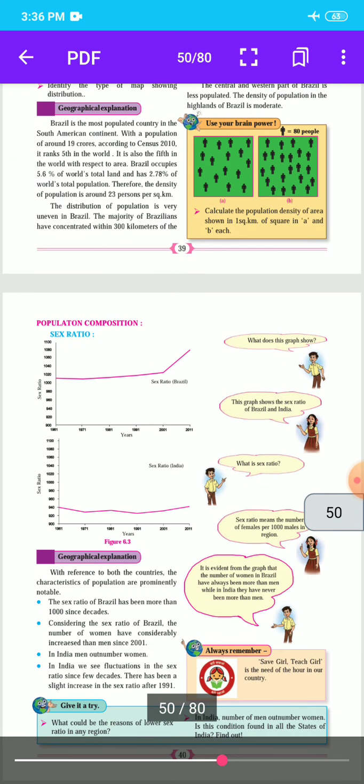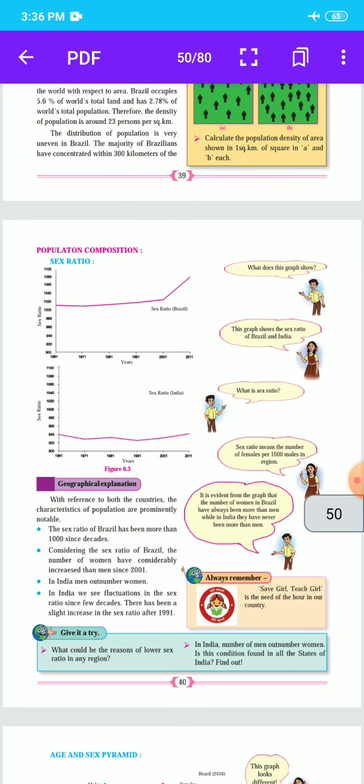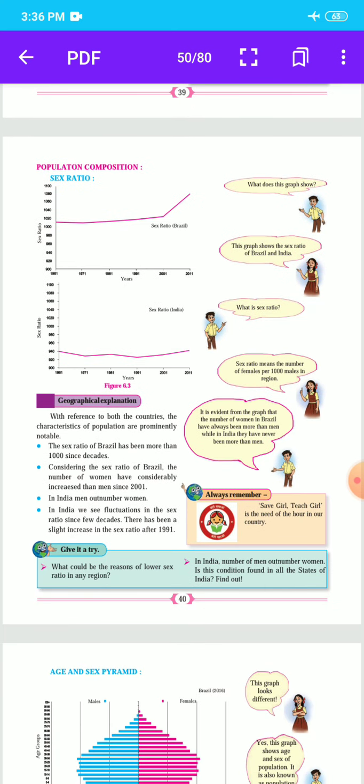Let us start. The next point is population composition, sex ratio. Figure 6.3: here are two graphs of sex ratio. Students, what does this graph show?